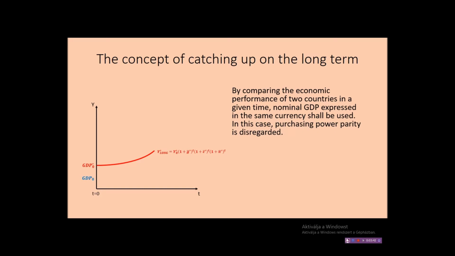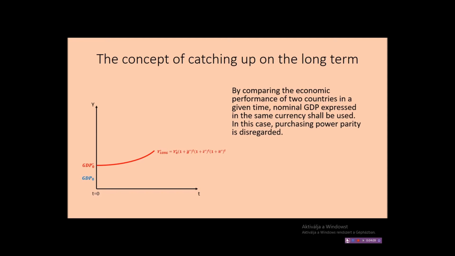This is multiplied by (1 plus epsilon) raised to the power of t, where epsilon represents the changes in the exchange rate. It only has significance when the currency in which we make the comparison between the two countries is different than the currency of the given country. In the case of Hungary, very often we compare the GDP in euro or dollar, although we are using forints.